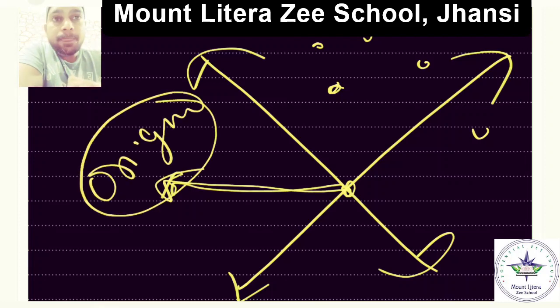Is it clear? Throughout solving the sum, I'm going to consider this x-axis and y-axis as my frame of reference, or this origin as my point of reference. So position is a relative term. It's a very simple thing. Relative means it depends on the position of the other object.